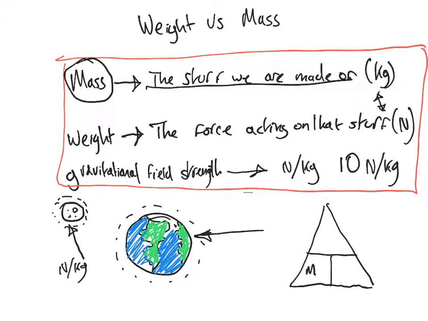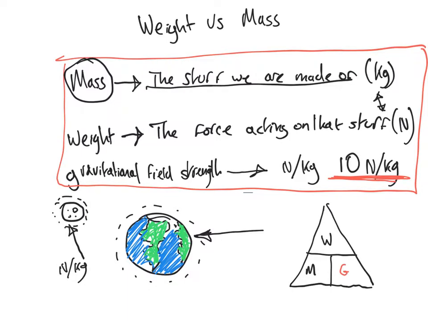Okay? The weight, which is the force that's acting on that stuff, we're going to put as a w. And the gravitational field strength, which is always the same on planet Earth, will be 10 newtons per kilogram. So we'll put that as a little g that never changes.